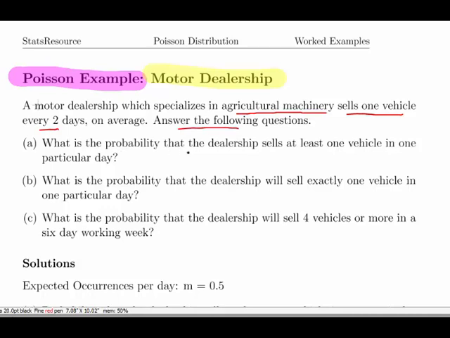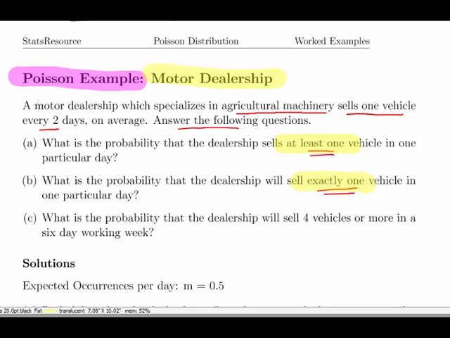What is the probability that the dealership sells at least one vehicle in one particular day? What is the probability that the dealership sells exactly one vehicle? Okay, so just notice the difference between those two questions there. In part A, it's one or more, so we could be talking about one vehicle or two vehicles and so on. We could be talking about 10 vehicles in one day. But what is the probability that they